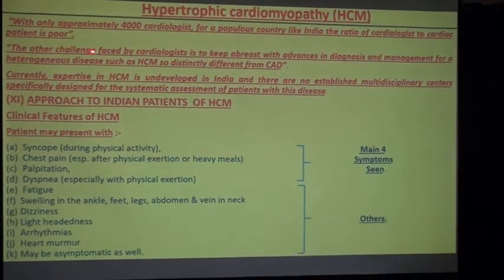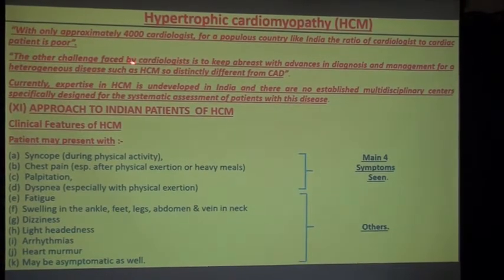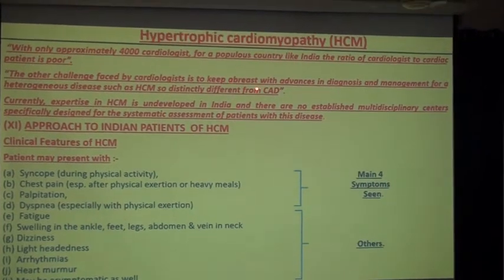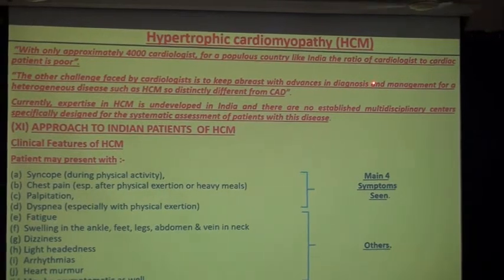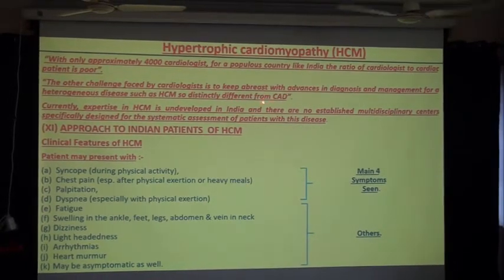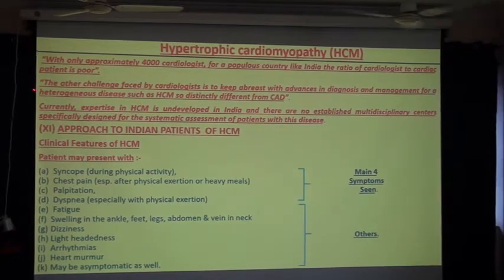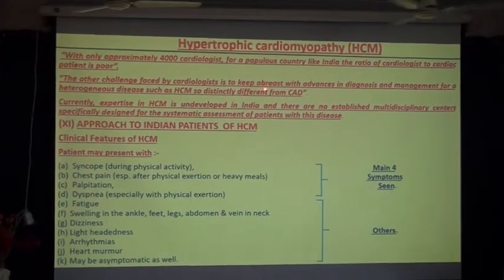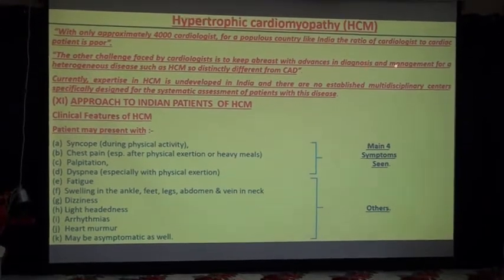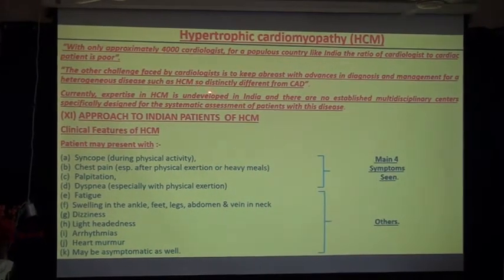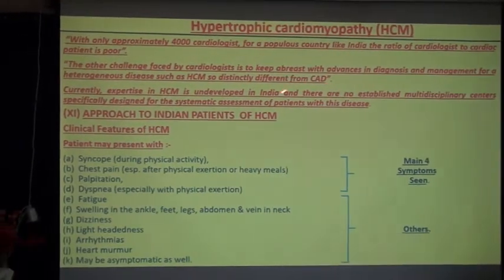The other challenge faced by cardiologists is to keep abreast with advances in diagnosis and management for a heterogeneous disease such as hypertrophic cardiomyopathy, so distinctly different from CAD.